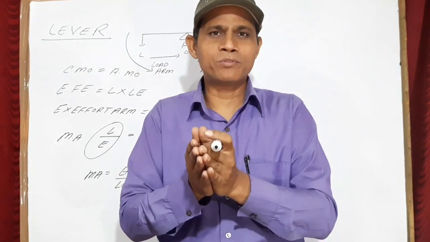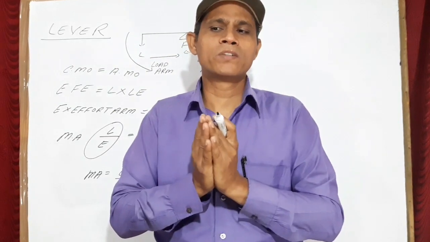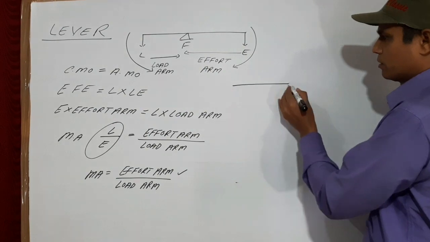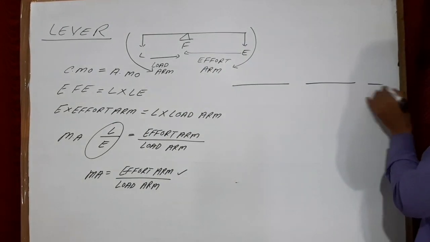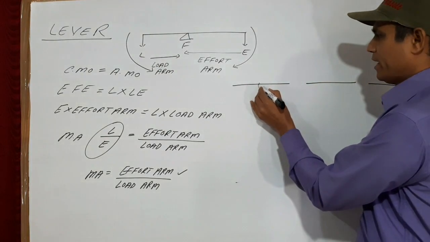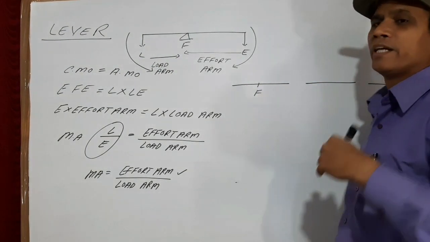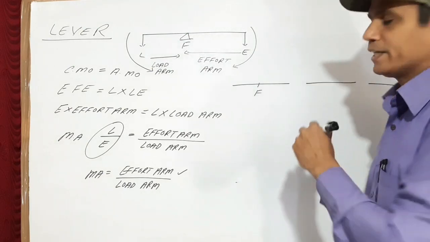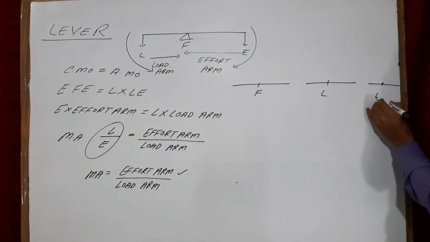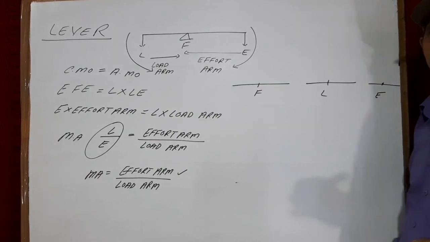For that I give you a very simple method. First of all, draw a line. You draw 3 lines. And in the first line, write F in the middle. In the second line, write L in the middle. And in the third line, write E in the middle.